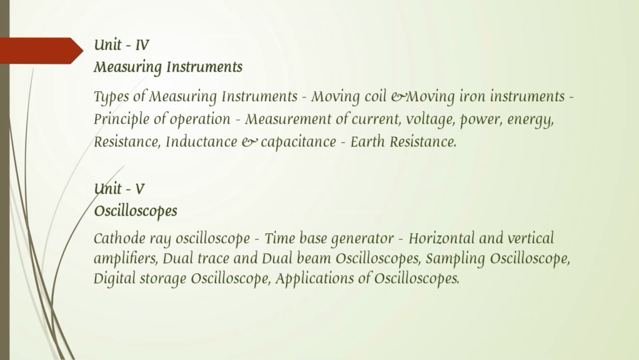And the last unit is unit 5, that is oscilloscopes. What is meant by oscilloscopes? The cathode ray oscilloscope, time base generator, horizontal and vertical amplifiers, dual trace and dual beam oscilloscopes, and sampling oscilloscopes. We learn what is meant by an oscilloscope and a cathode ray oscilloscope.